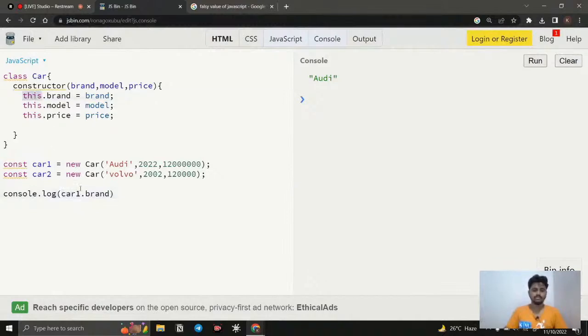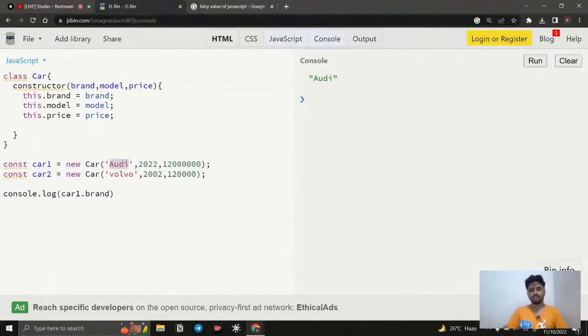So now this is a substitute of car1. If someone calls car1.brand, then what do you need to return? You need to return brand. So what is brand? It is coming from the parameter. And where is this parameter getting its value? It is getting the value from the argument, right? So it is getting the value from here.